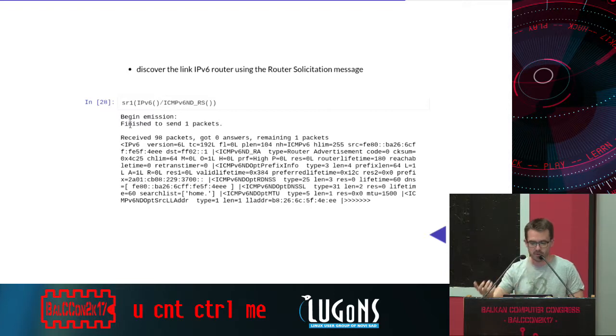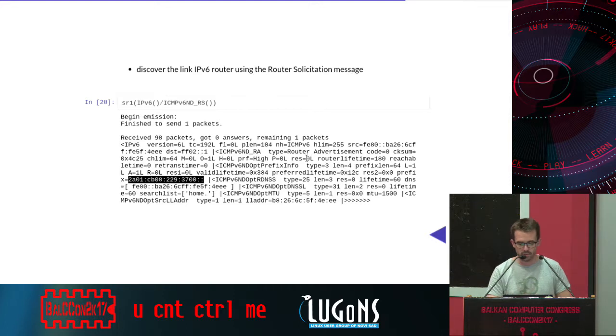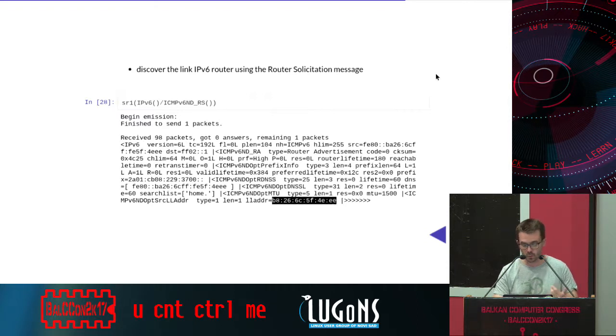So sr1, IPv6, and then this specific message called router solicitation. And what I can get is nice information, as on the slides: we got the prefix of my network back home, we got the MAC address of my router, and so on. It's again convenient to discover things on the network.